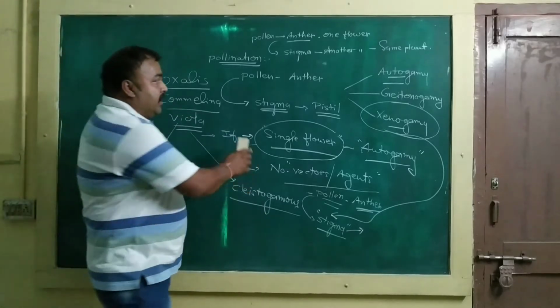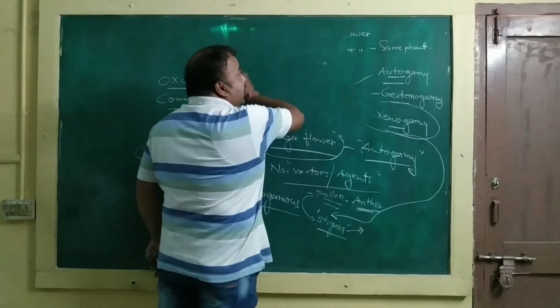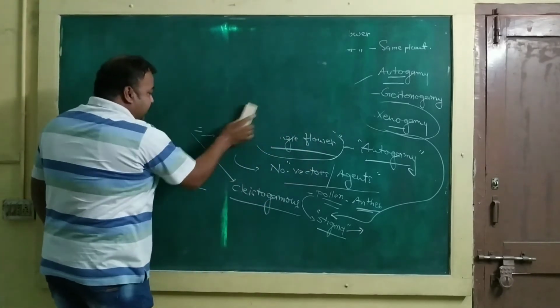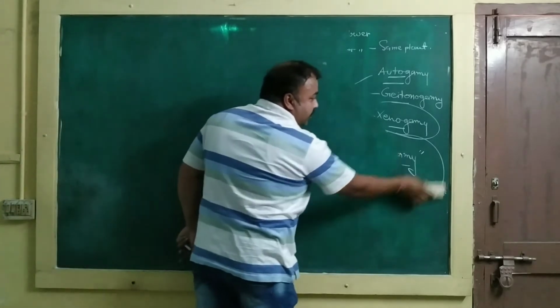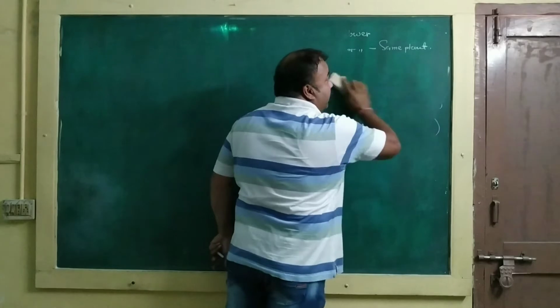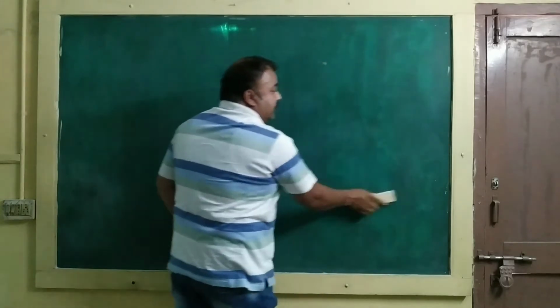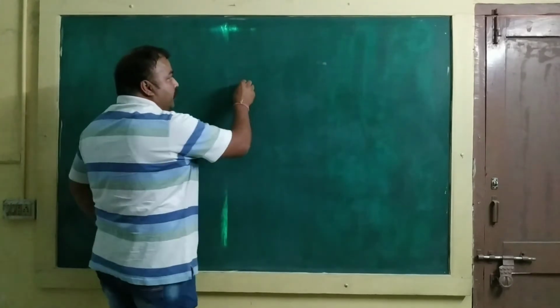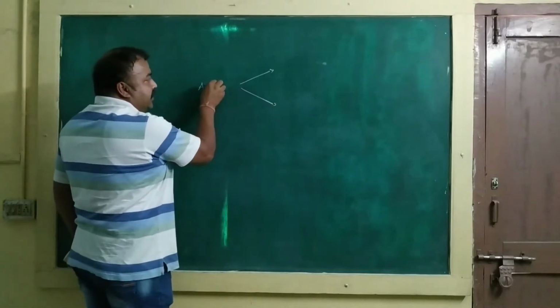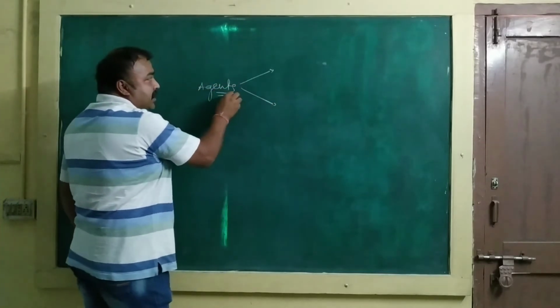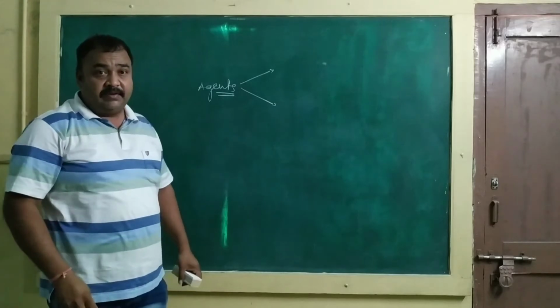Now, let me discuss different kinds of pollinators, that means pollinating agents. In pollination, different kinds of pollinating agents are required. And the agents of pollination are of two types.